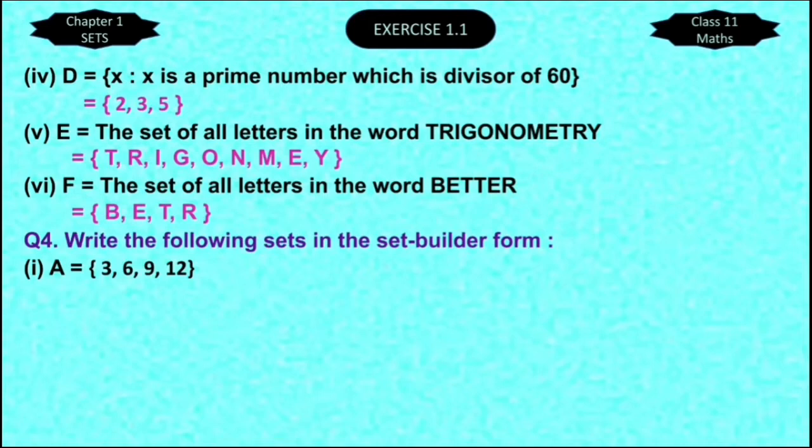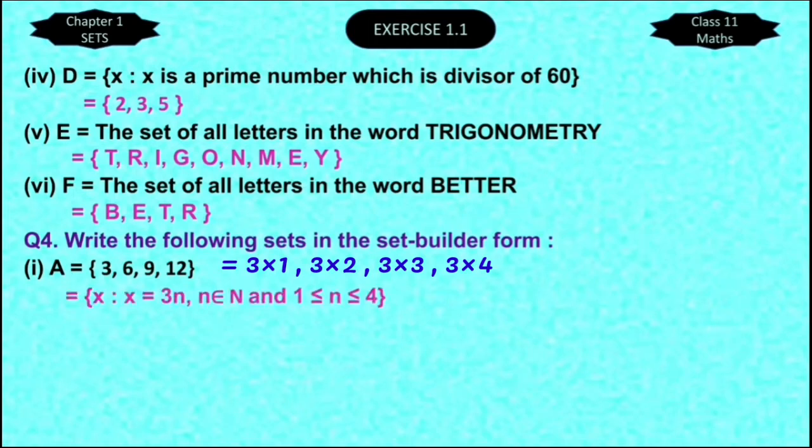So what common property do you find in the first one? Yes, they are all divisible by 3. So we can write them in the form 3n. What will be the value of n? It will be 1, 2, 3, 4. So we can express this set as set of all x such that x is equal to 3n, n belongs to N, and 1 is less than or equal to n is less than or equal to 4.